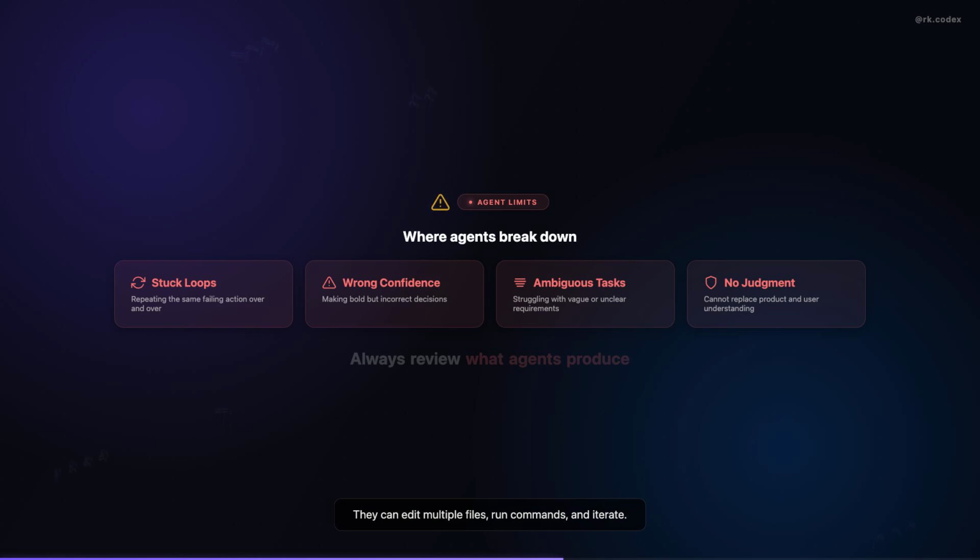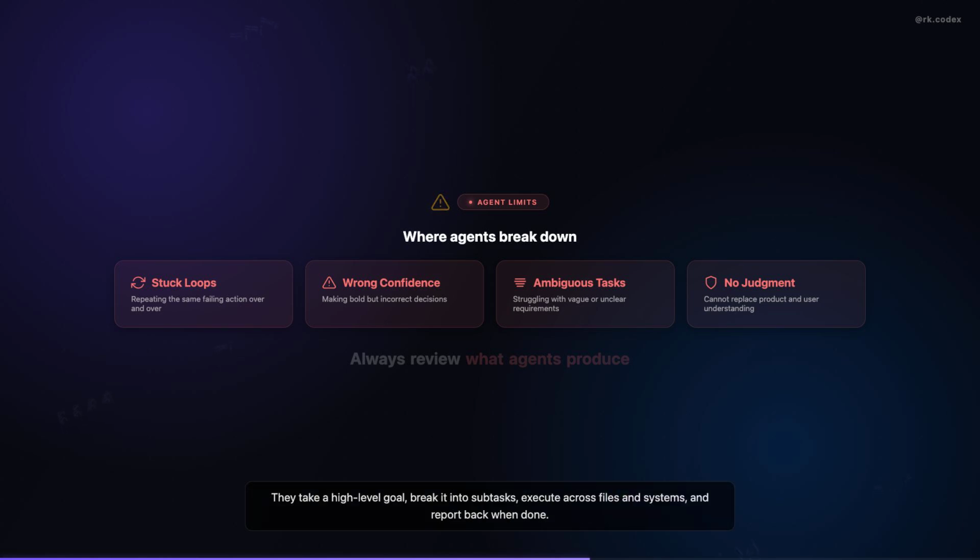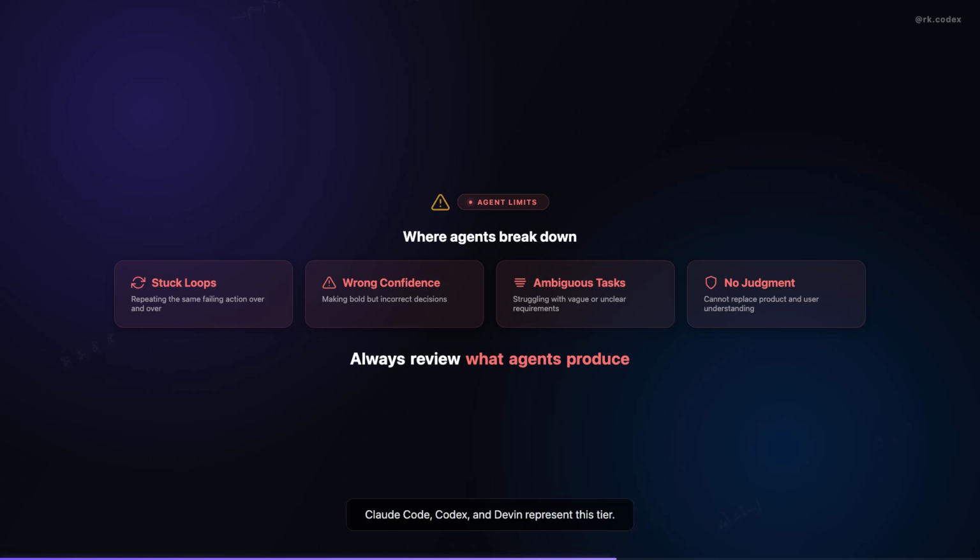At the third level, you have autonomous agents. These operate independently for extended periods. They take a high-level goal, break it into subtasks, execute across files and systems, and report back when done. Claude Code, Codex, and Devin represent this tier.